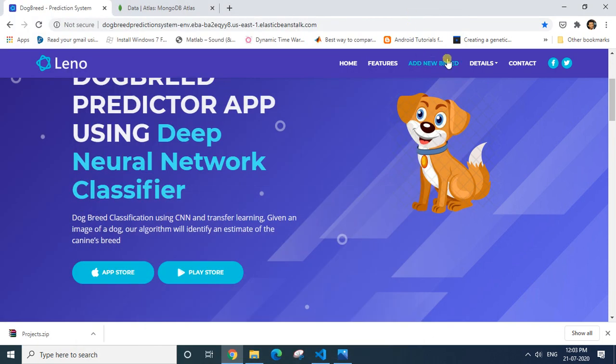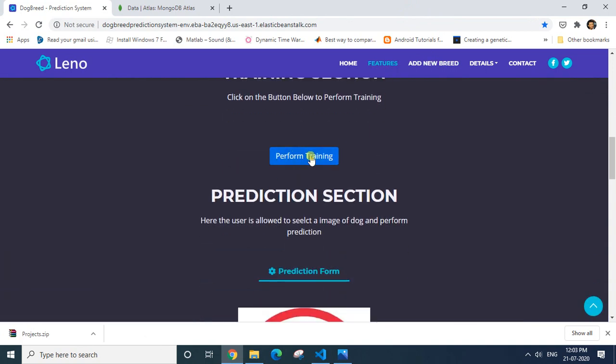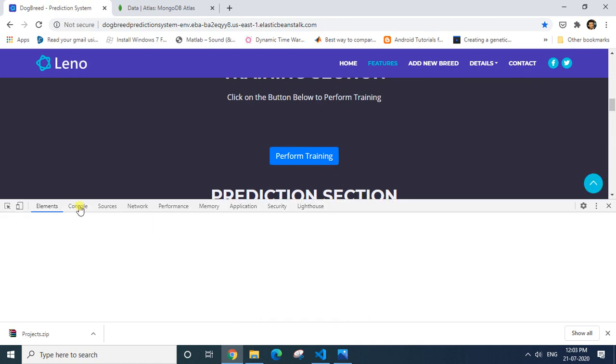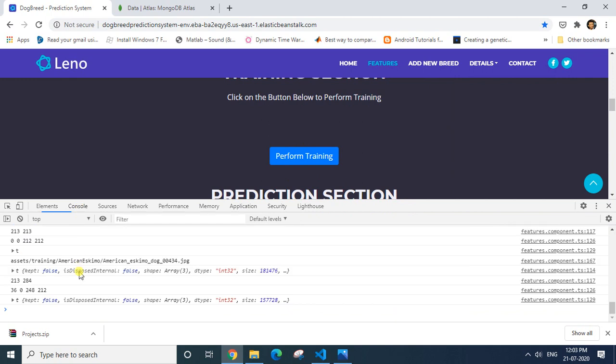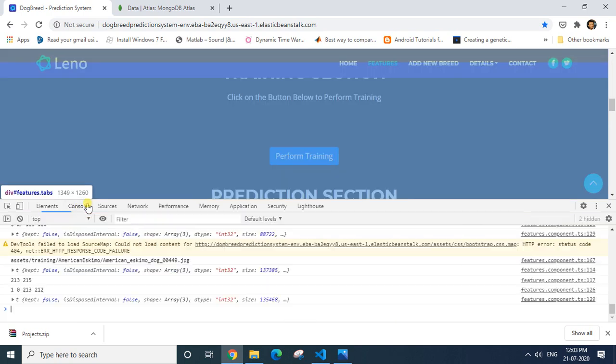So already I have added those one by one, and now I will be directly clicking on the button that is perform training. I'll click on this. Now it will set up the CNN network and it will train that CNN network with my data set. Now if you want to see the training logs, we can go in the console section and you can see it is reading one image at a time.